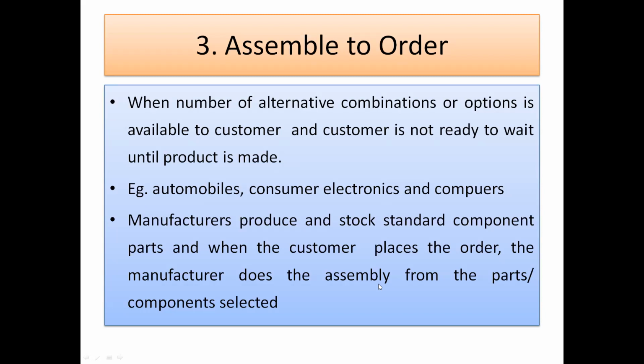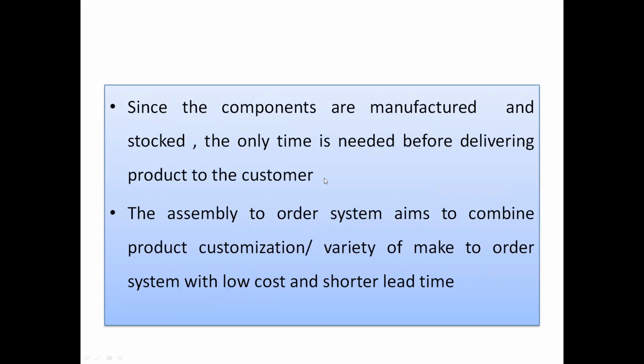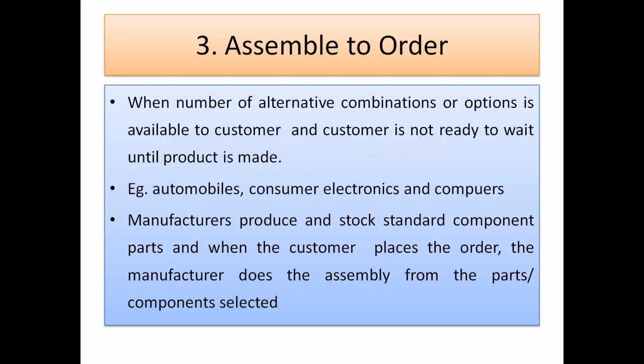Examples: automobiles, consumer electronics and computers. Manufacturers produce and stock standard component parts. When the customer places the order, the manufacturer does the assembly from the parts or components selected. So it is nothing but assembly. Whatever items are made, just assembly is required to be done.